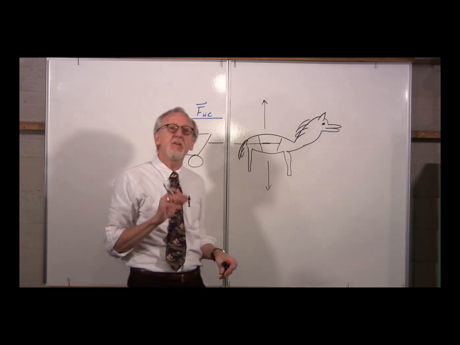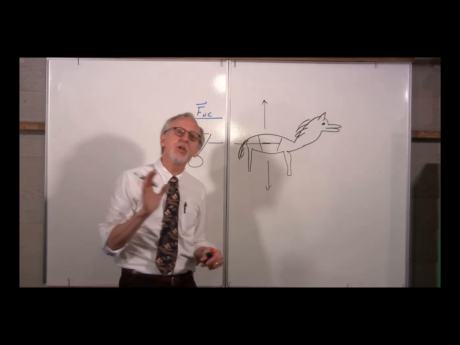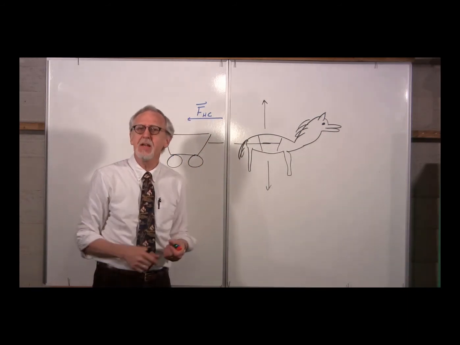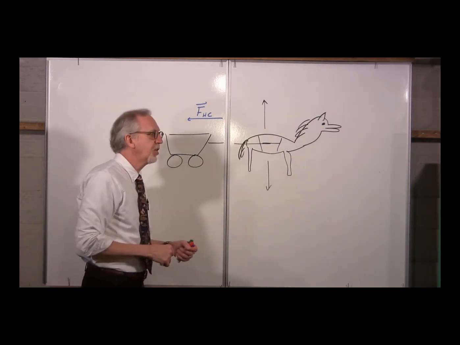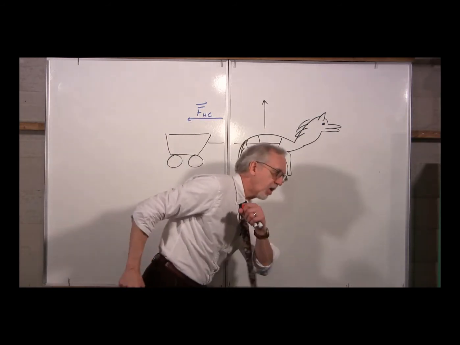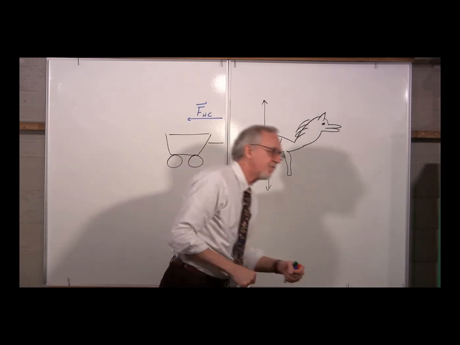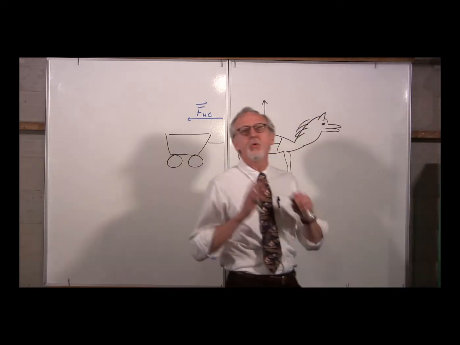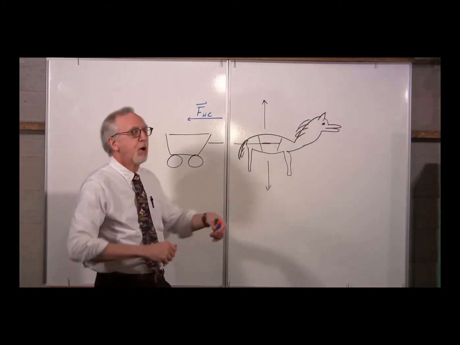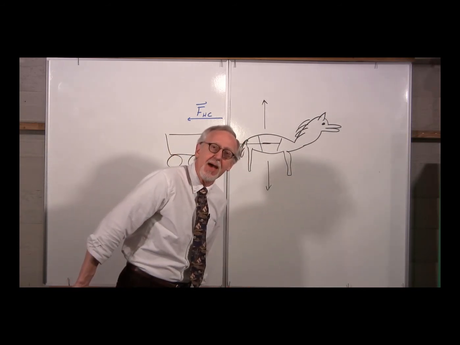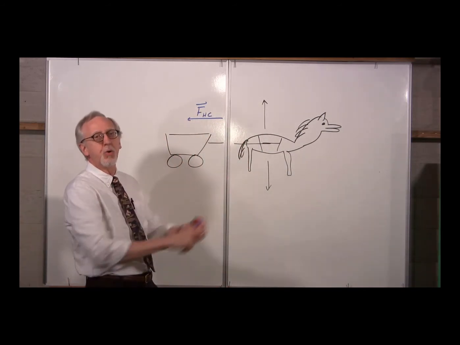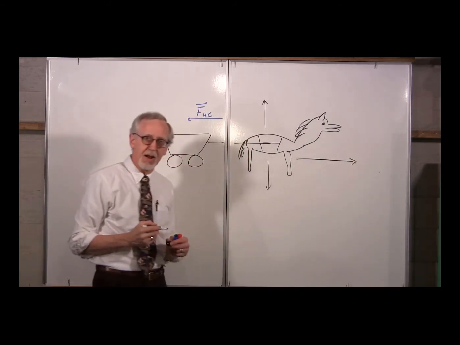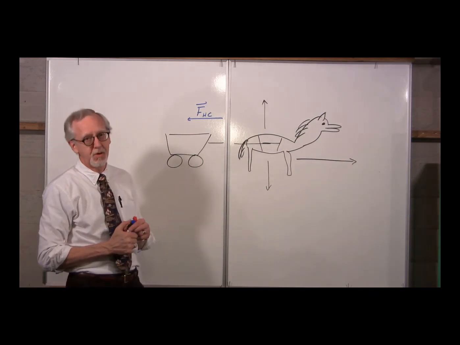But then what else? There is a force from the ground pushing the horse sideways, forward. When you or anybody or the horse tries to walk forward, how do you walk forward? You walk forward by pushing off backward from the ground. You push your feet backward, and then that pushes you forward. So the horse pushing with its legs on the ground backward means the ground pushes the horse forward. So we have another force in the forward direction acting on the horse from the ground.